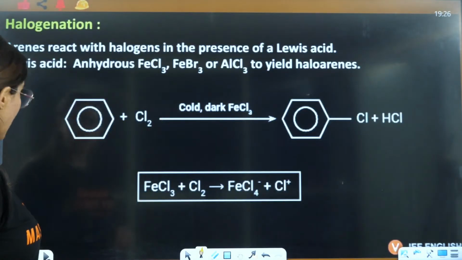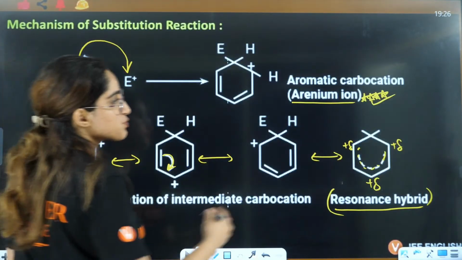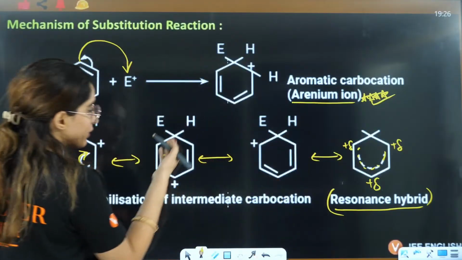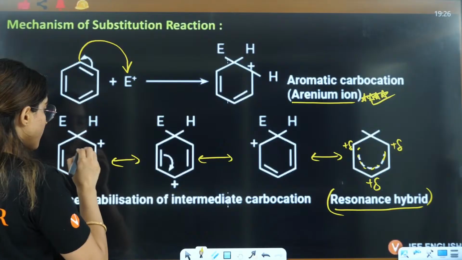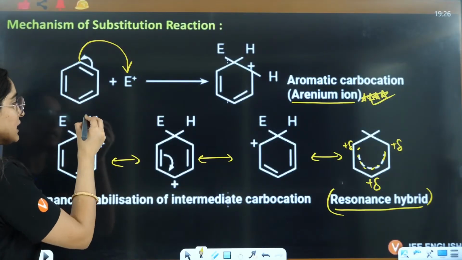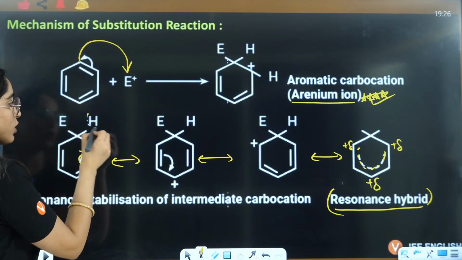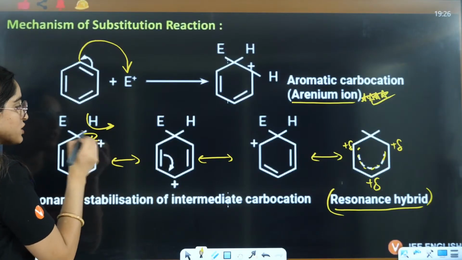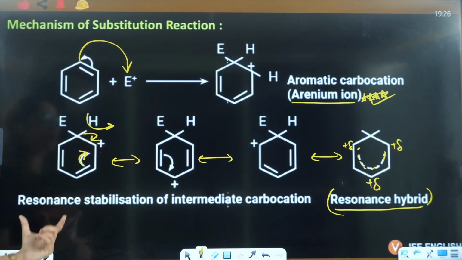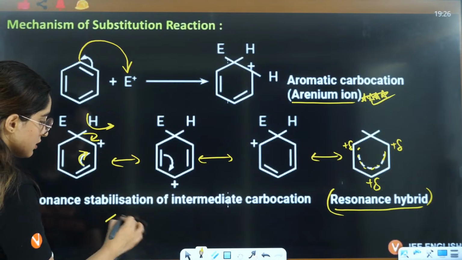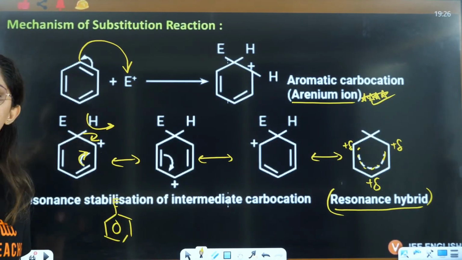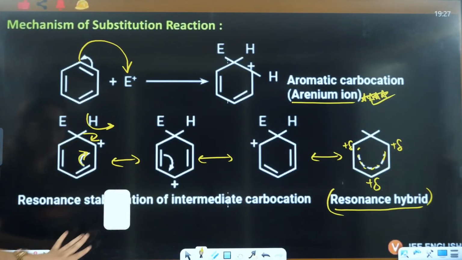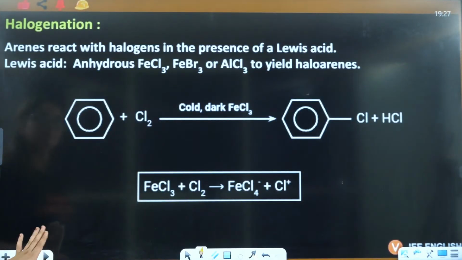Now again, what will happen after this? You can take any of the resonating structures. Let's talk about this resonating structure only. This hydrogen will also leave, the double bond will shift here, and hence you will have the formation of electrophile substituted benzene, right? Okay.